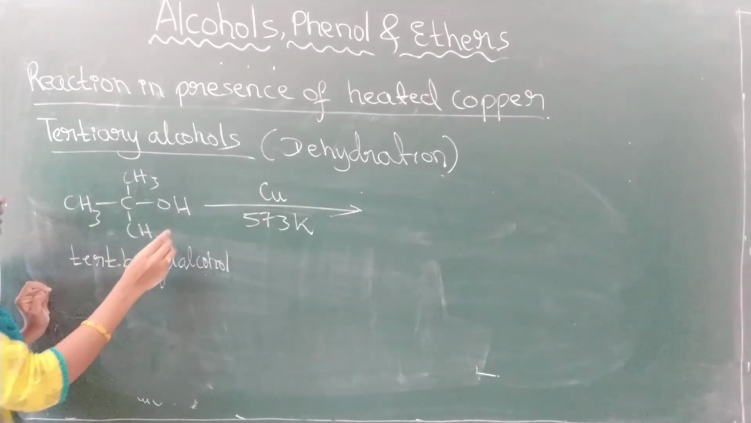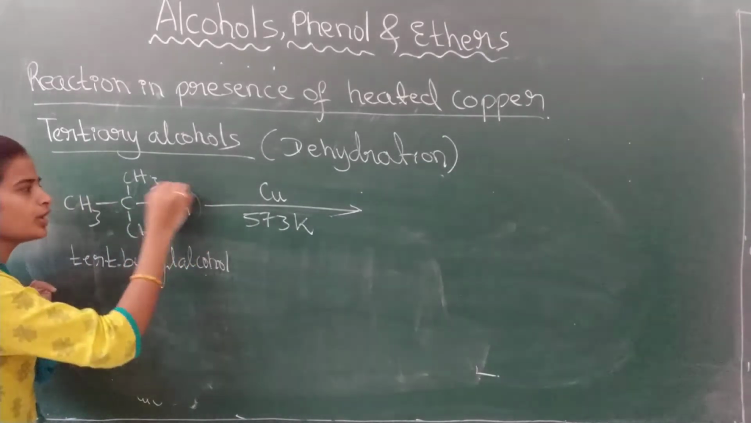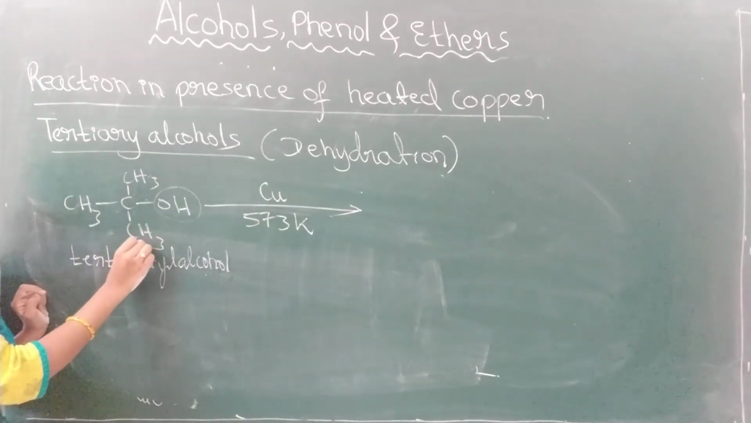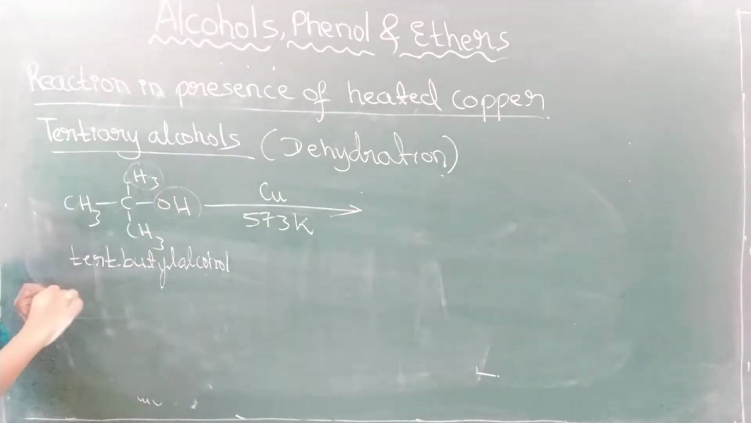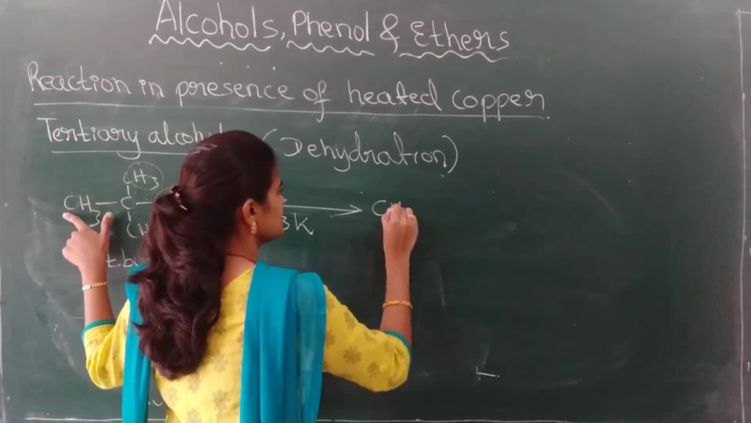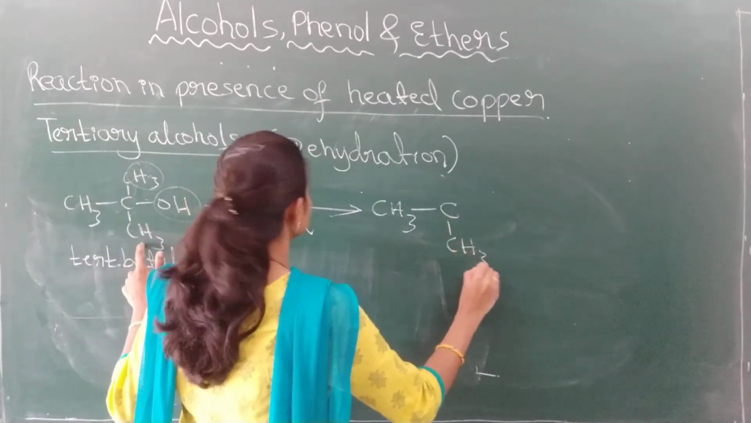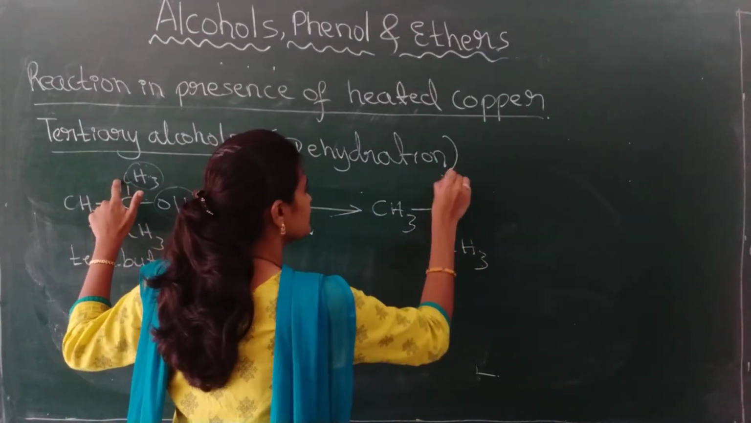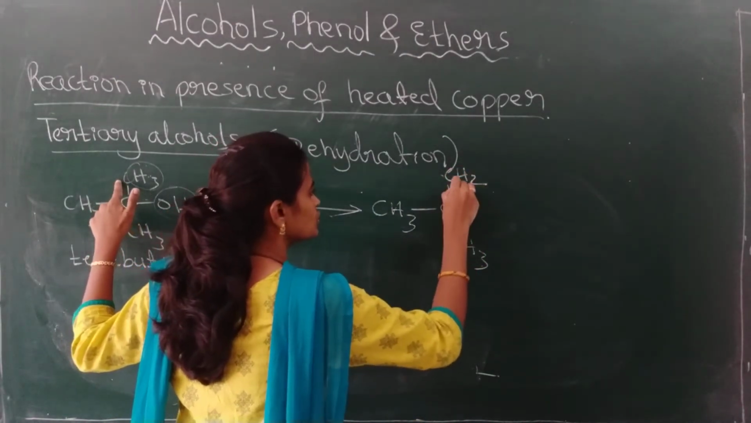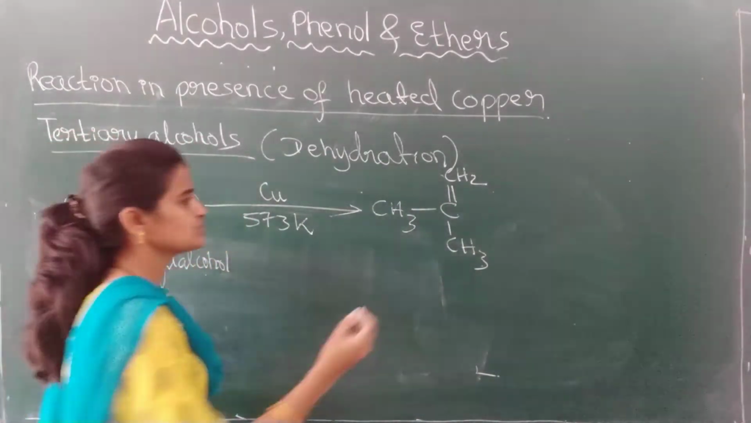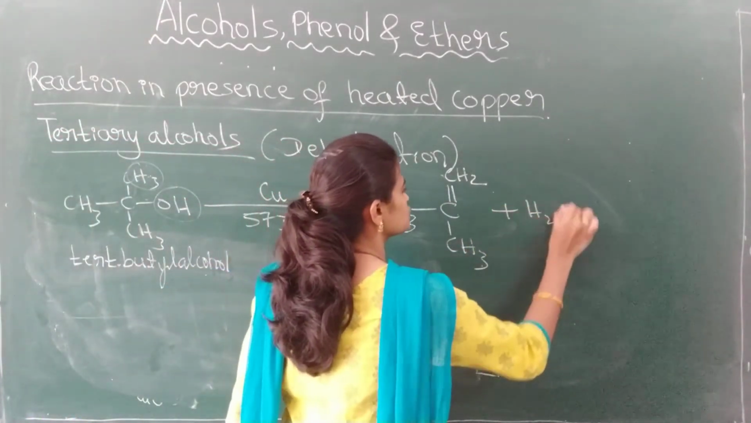So what happens? Removal of this OH and removal of one H, either from here or from here. I will take one H from here. So this is CH3 as it is, C as it is, and this CH3 as it is. This has become CH2, so this becomes the double bond, plus, students, plus H2O.